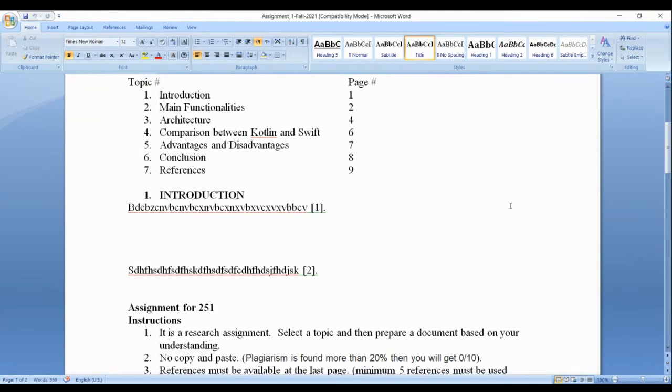For example, if your topic is comparison between Kotlin and Swift, then there is a comparison, advantages and disadvantages, conclusion, references. So this is the table of contents, topic number, page number. This is TOC, table of contents.